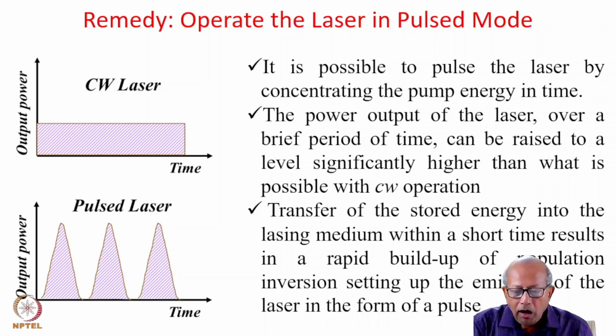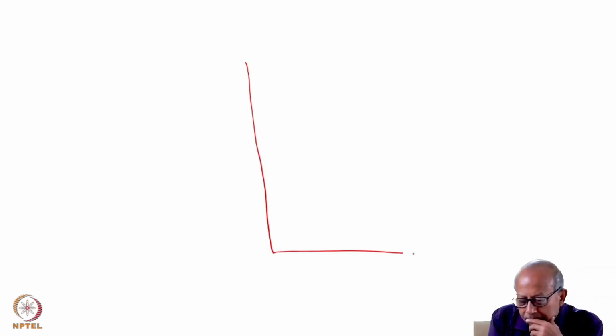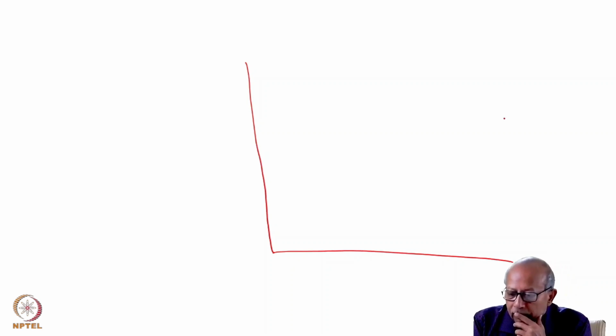To appreciate this point, and how by pulsing the laser you can increase the output power, I will just take an example. Suppose we have a CW laser which is giving 1 watt output power.